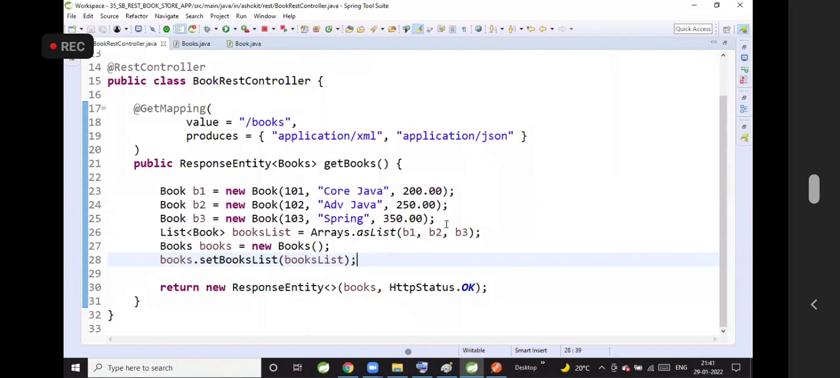Now, I want to develop one method which is post, which is going to take multiple books.